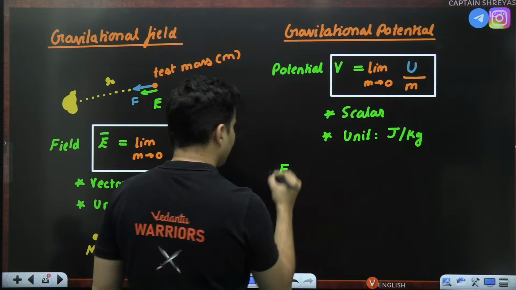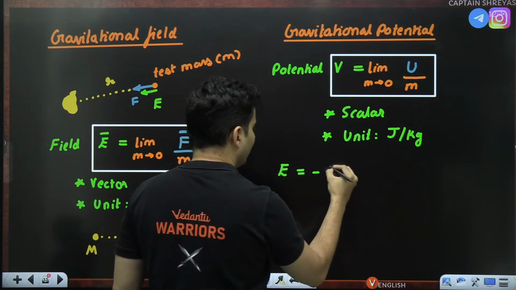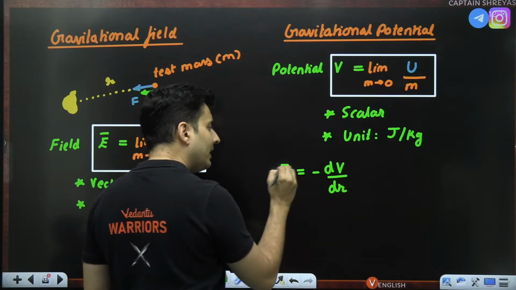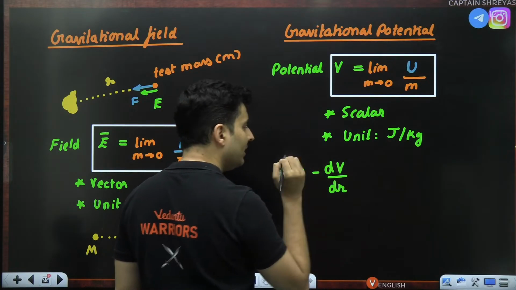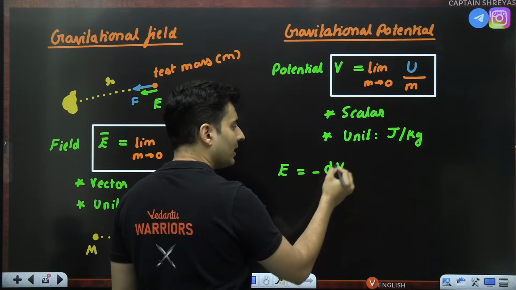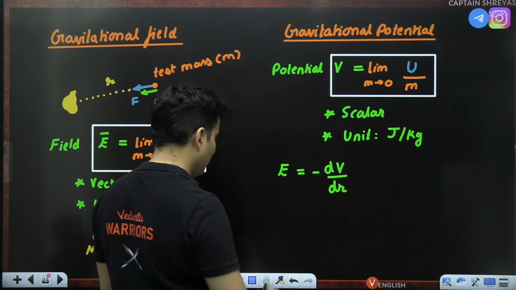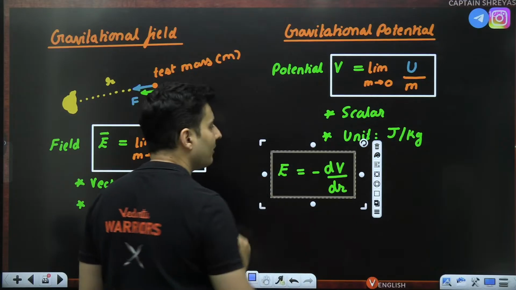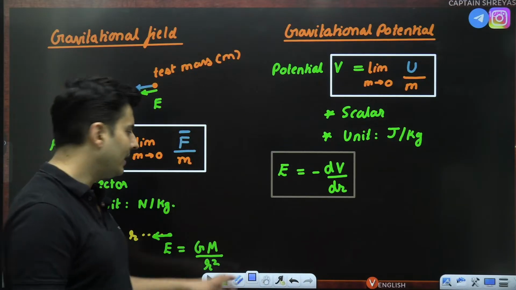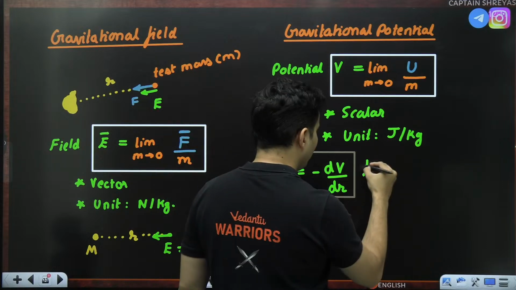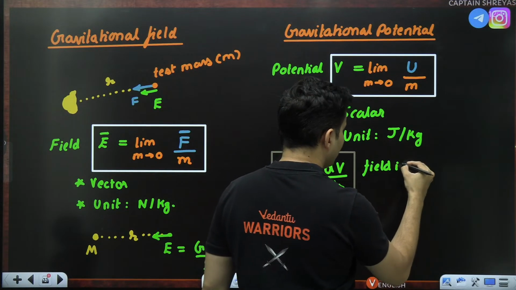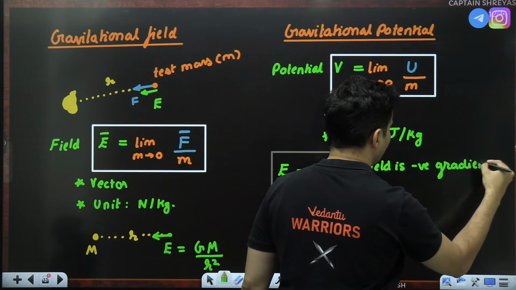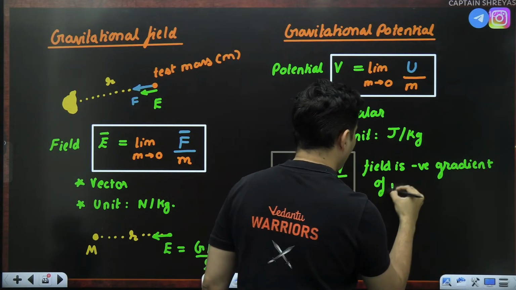Electric field was negative of the change of electric potential with respect to distance. Gravitational field is negative dV by dr. This is the negative gradient of the gravitational potential. So same formulas are again applicable even over here. You can see a lot of similarities. So field is negative gradient of potential.